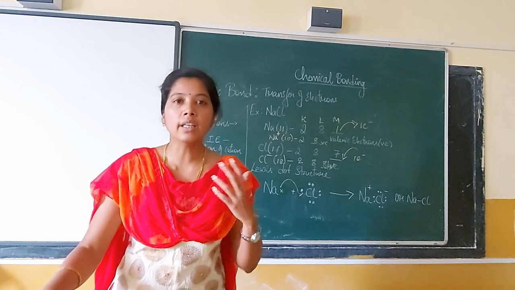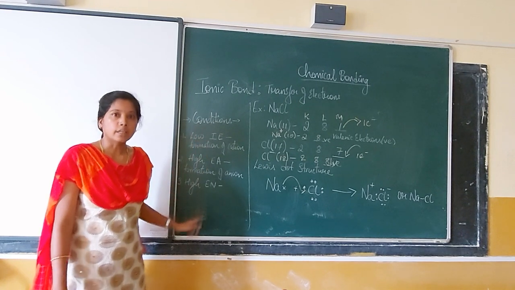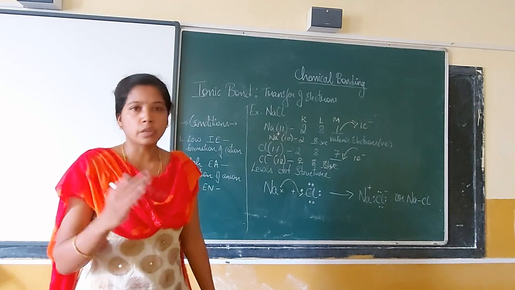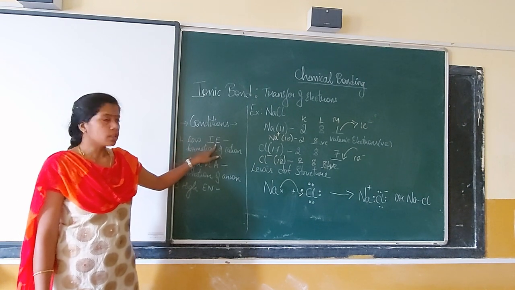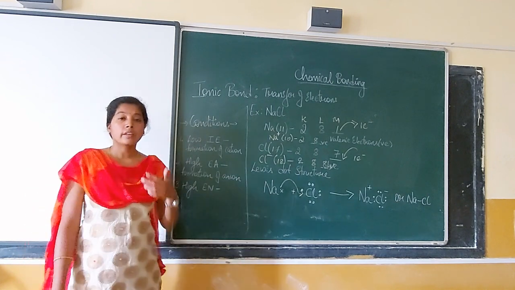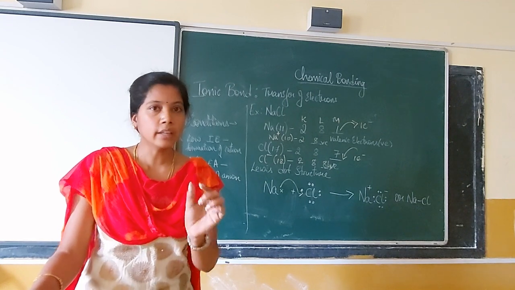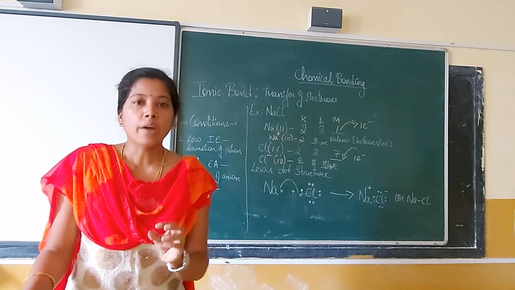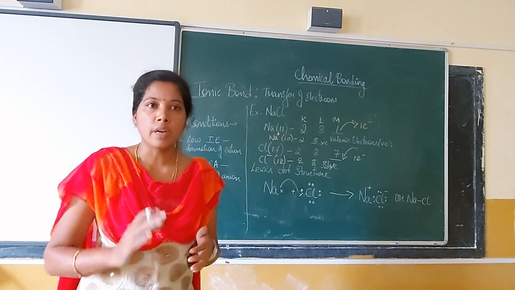Now let us see the conditions for ionic bond formation. We have 3 important conditions, so let's take one after the other. Low ionization energy is the first condition for the ionic bond. Now what is ionization energy? The name gives you the hint: it's the energy required for an atom to get ionized. What is ionized? It should tend to form an ion.